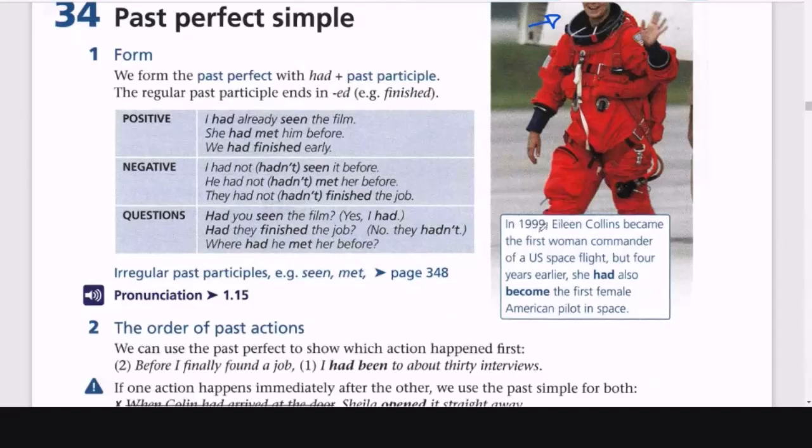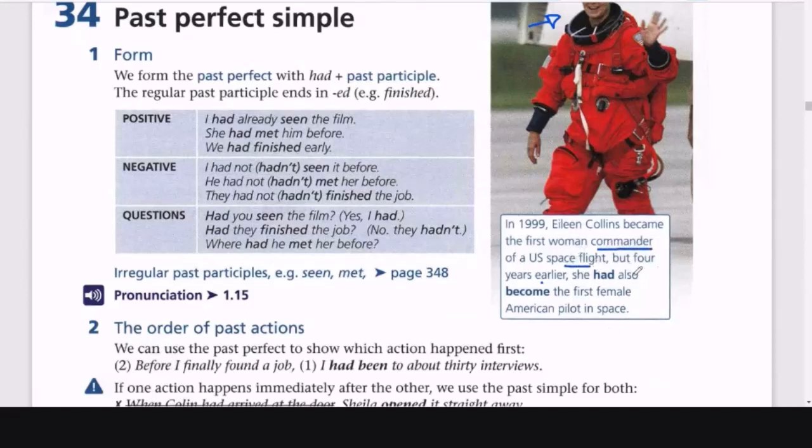So it says in 1999, Eileen Collins became the first woman commander of a U.S. space flight. But four years earlier, she had also become the first female American pilot in space. So first she was the American pilot in space. She didn't pilot anything, she was along for the ride, right? And the second time, she was the commander. She was the boss, the maximum authority on this space flight.